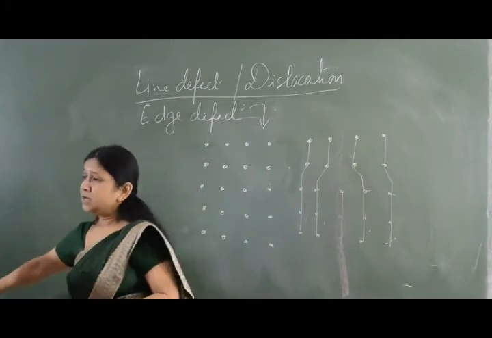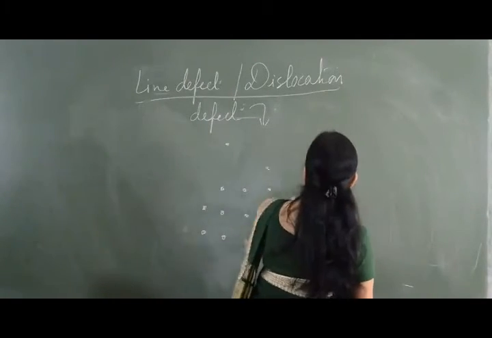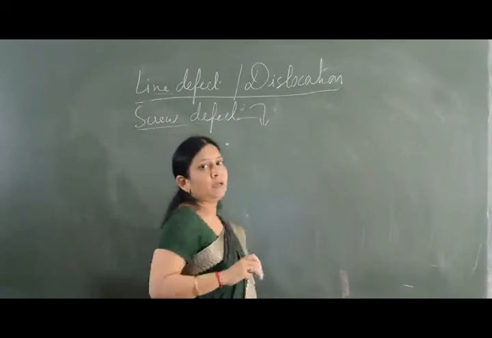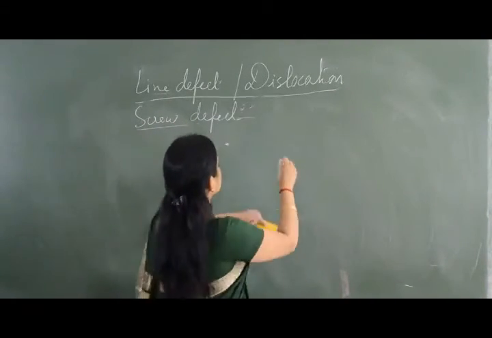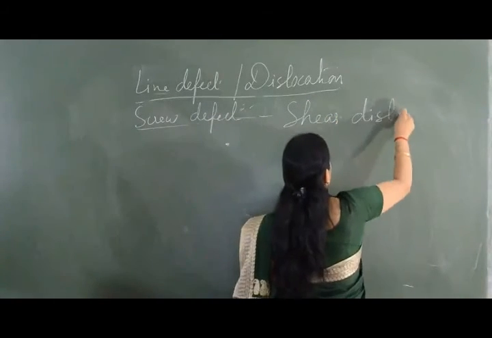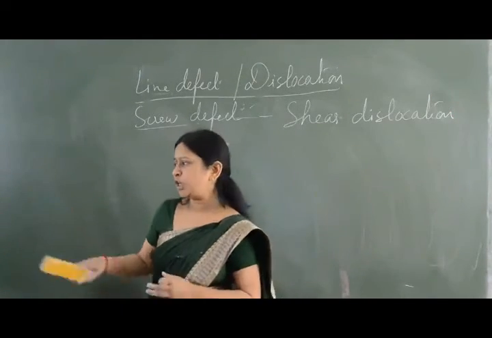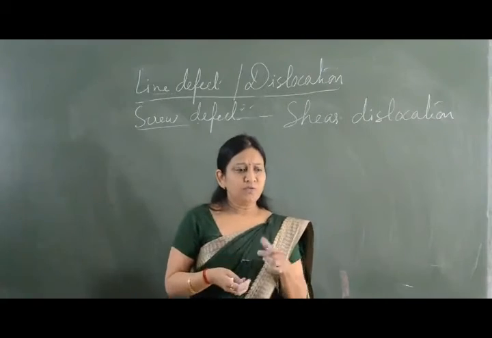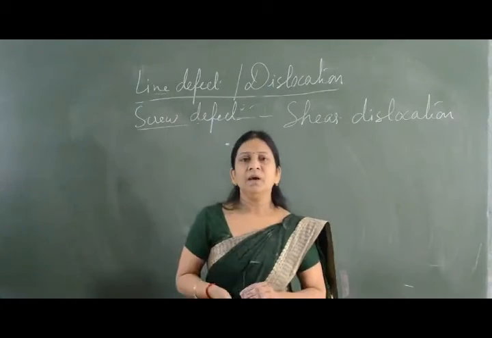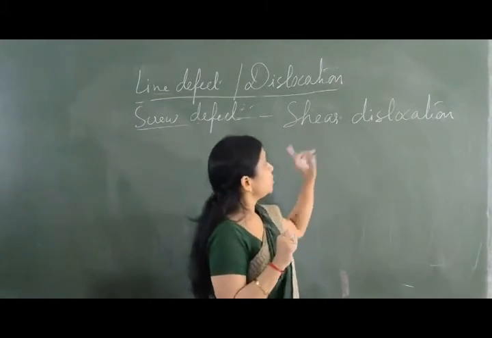Another, we have got a screw defect. Screw defect is also known as shear dislocation. By shear dislocation, shear means to cut something. So if we take a rubber and we cut it by a scissor and we stretch it. So what happens in screw defect is, it is also known as shear dislocation.